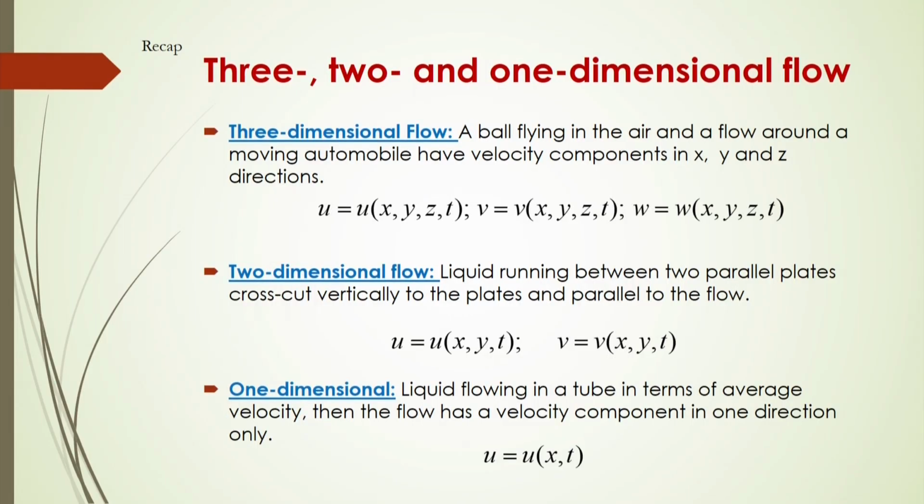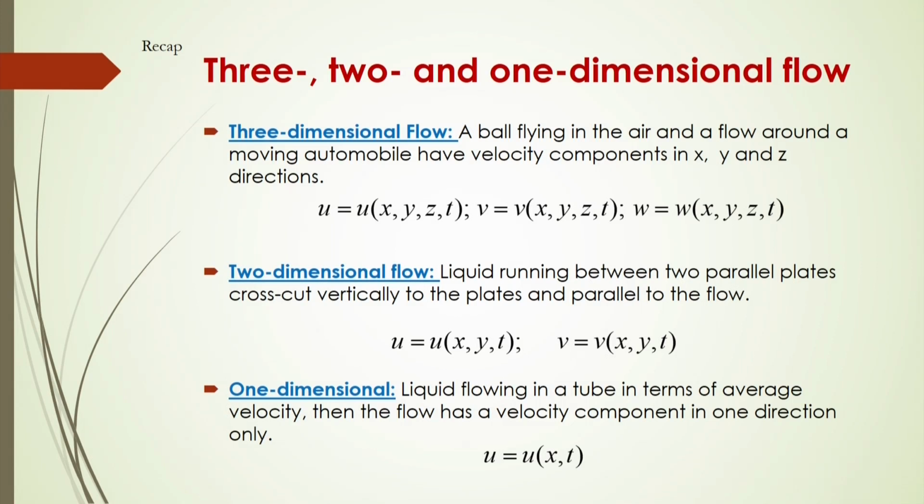So, the velocity of air around that particular object will be represented by u, v and w in the x, y and z direction, that is three dimensions. Of course, all these will again be a function of x, y, z and also of time. So, three dimensional, two dimensional and one dimensional flow.